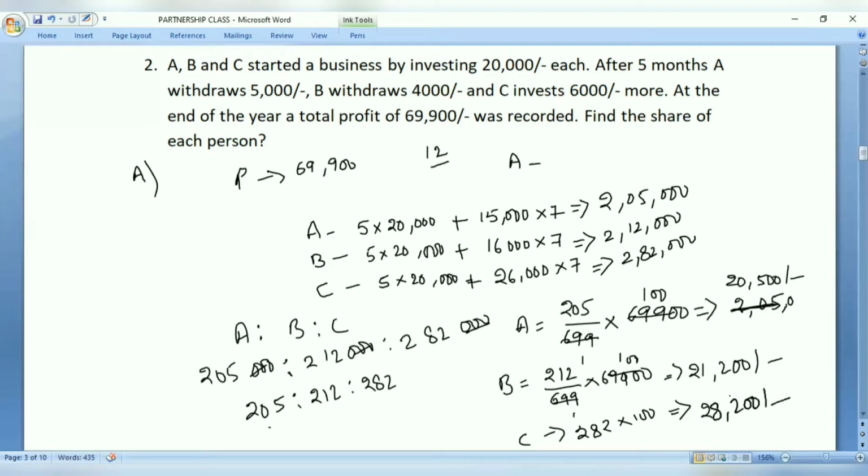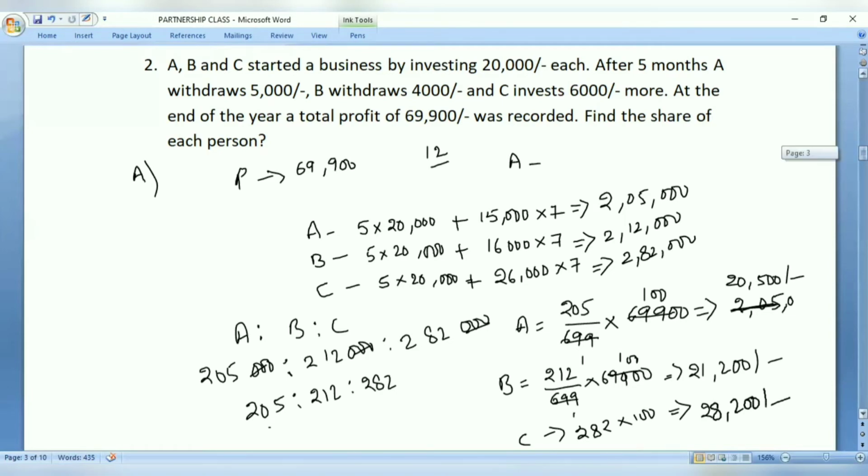The amount of investment made by every person is same for the first 5 months. But after 5 months, that is from 6th month onwards, for the remaining tenure in the business for the 1 year, that is remaining 7 months, A withdrew 5,000 from 20,000. That means 15,000 only he invested. Similarly, B withdrew 4,000. So 16,000 he invested for the rest of 7 months. But C invested 6,000 more to the existing investment of 20,000 every month. So it became 26,000 per month for the rest of time. Now, so this is how we calculate the things.